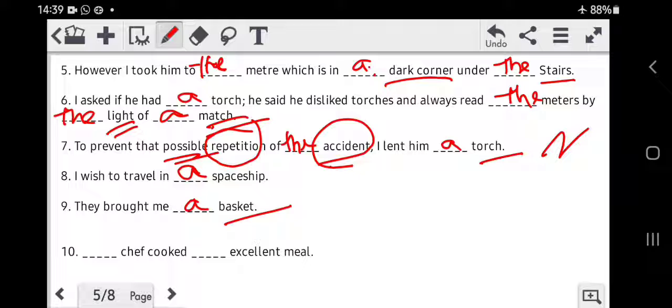The chef cooked an excellent meal. Now here we know what kind of meal, excellent meal, and we know that excellent starts with a vowel E. So you can close your eyes and write the word an. But what will you write about the chef? Chef cooked an excellent meal. Now if you go to think of it, can all chefs cook excellent meals? No, there are selected few chefs who can cook really excellent meals. So therefore here for chef, we will put the article the, because we are talking about some definite chef, some specific chef who has cooked an excellent meal.